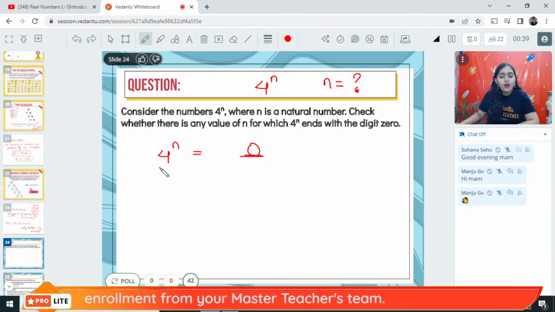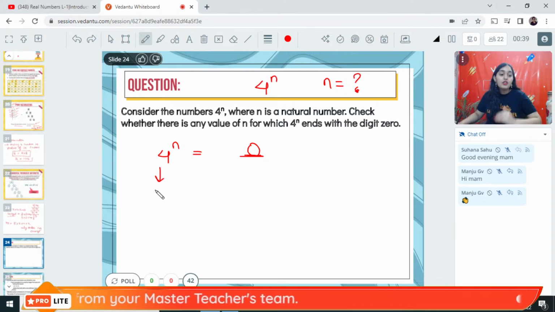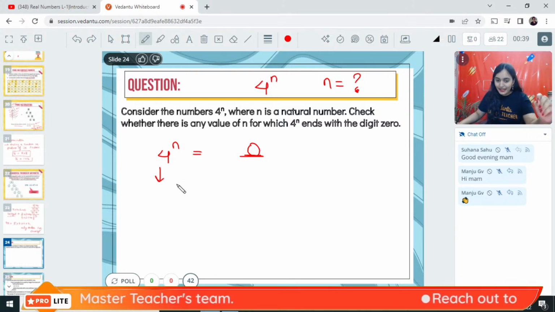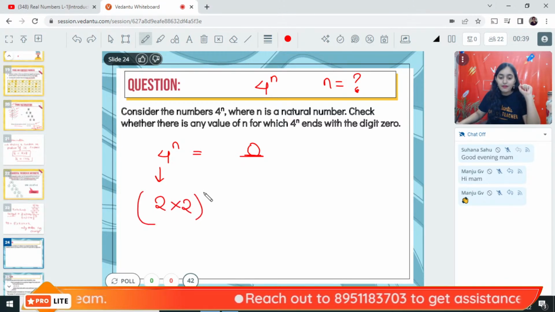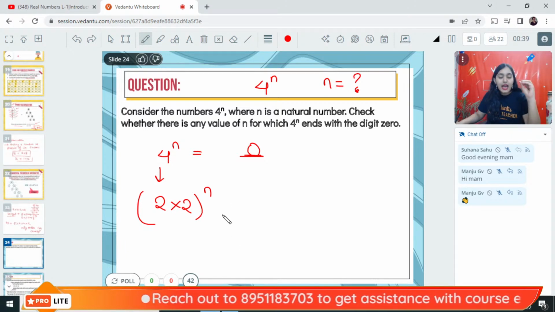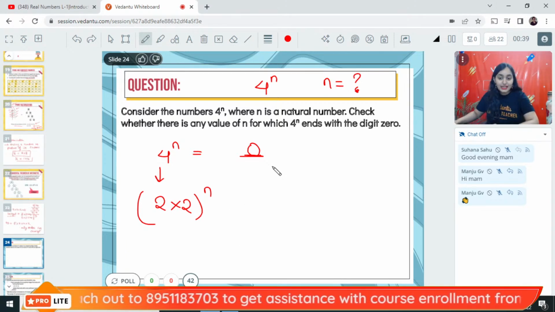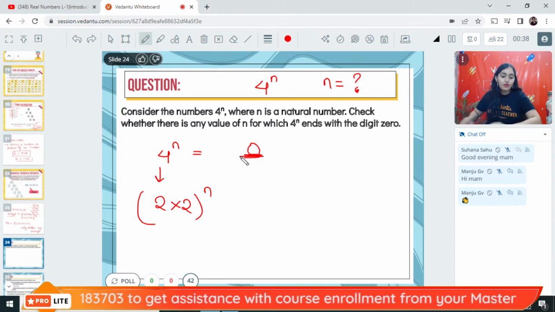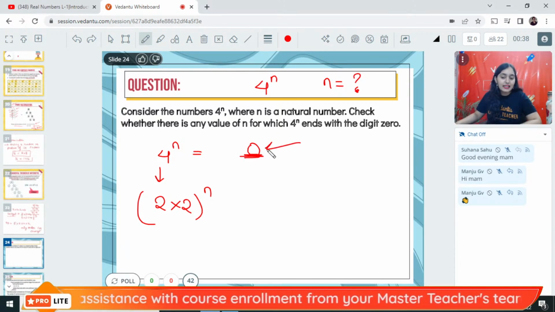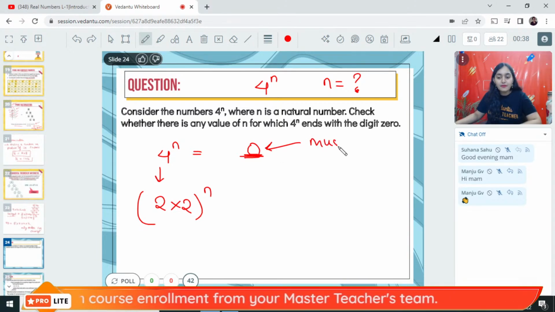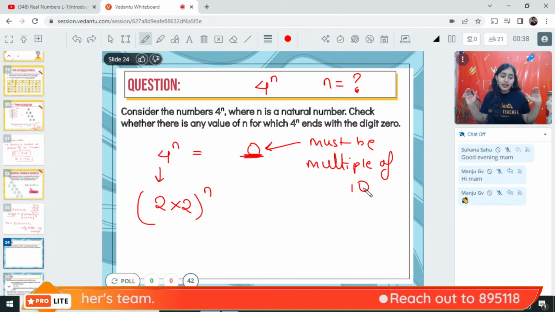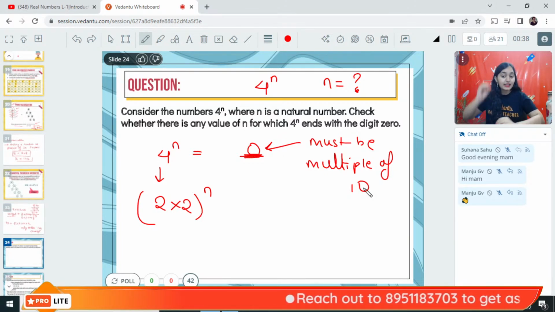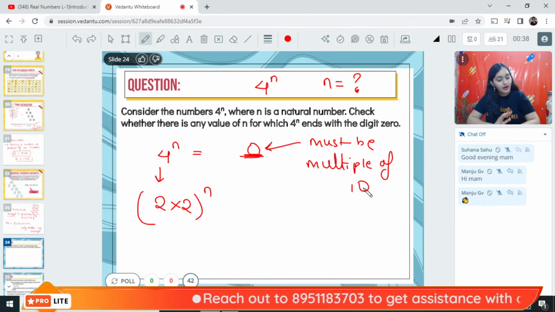Now, how to prime factorize 4 to the power of n? According to the fundamental theorem of arithmetic, 4 to the power of n can be written as (2 into 2) whole to the power of n, right? Now, for obtaining 0 in the units place, first of all, any number that has 0 in the units place must be a multiple of 10, right?